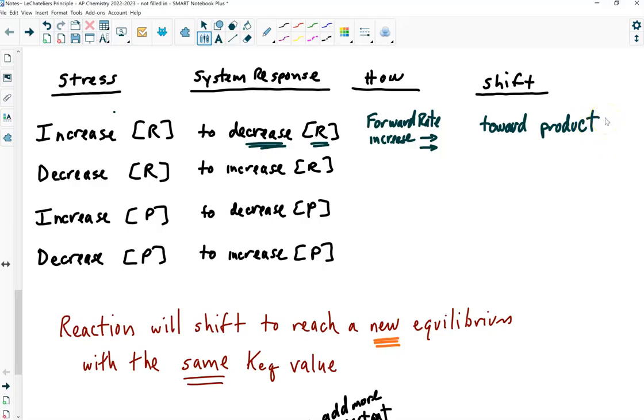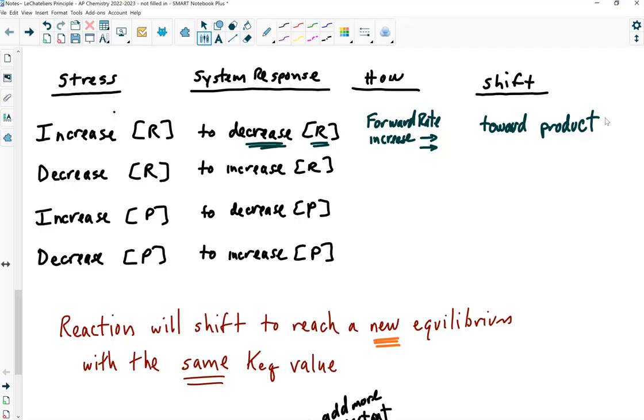Sometimes you say it would shift to the right, okay? But I like saying toward product or reactant better than right or left. I think it's just a better way to say it. Now, it's not going to shift indefinitely because it's going to reach a new equilibrium. But a lot of times with Le Chatelier, what you want to know is how the reaction is going to respond right after you disturb it. You know it's going to reach a new equilibrium point, but how does it respond initially, okay?